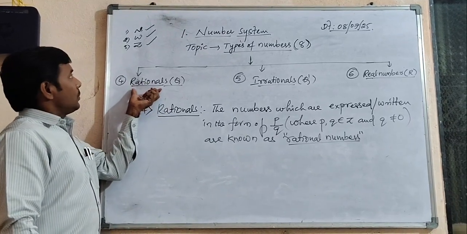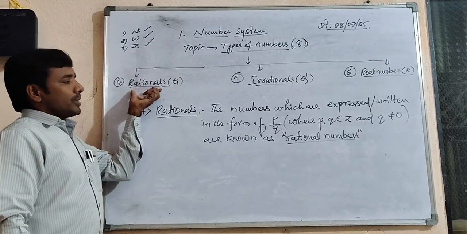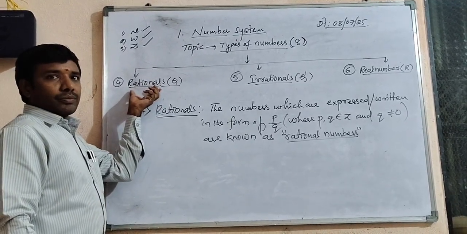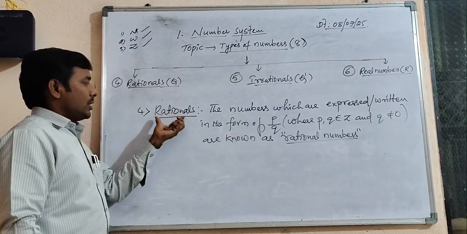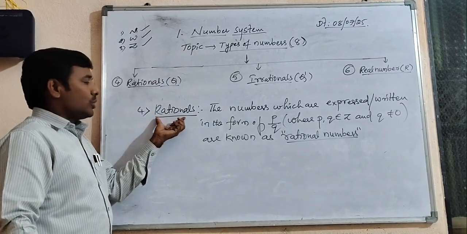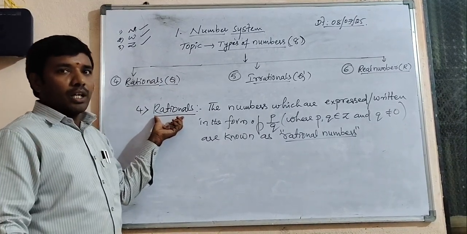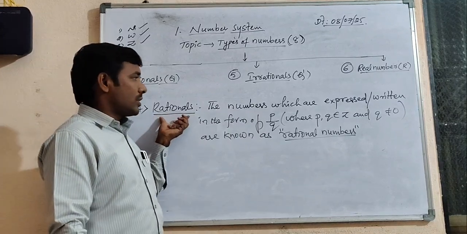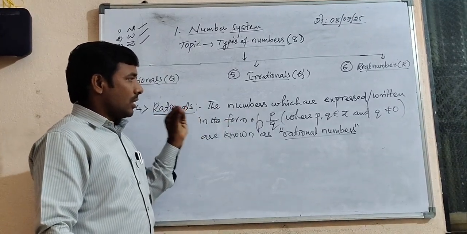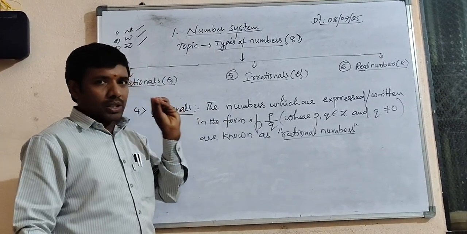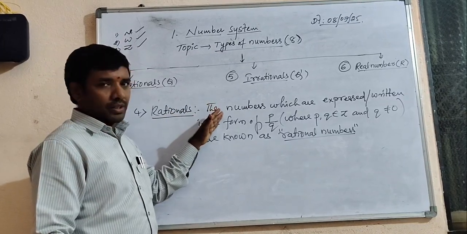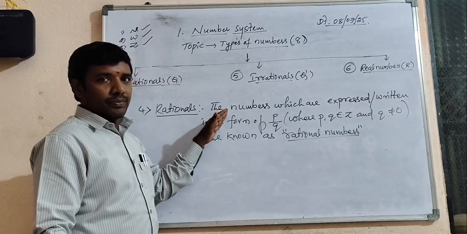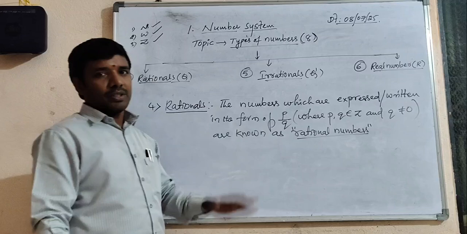So the fourth type of numbers is rational numbers. Maximum students get confused about rationals. They are unable to give a proper answer about rationals. Please try to understand. You must and should focus on this definition. You clearly observe this definition.